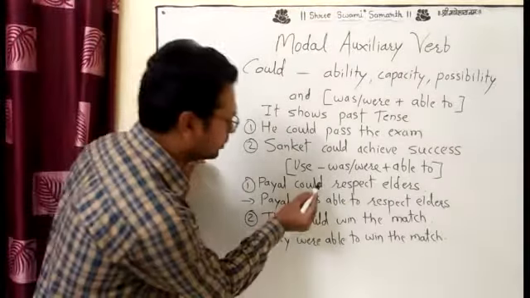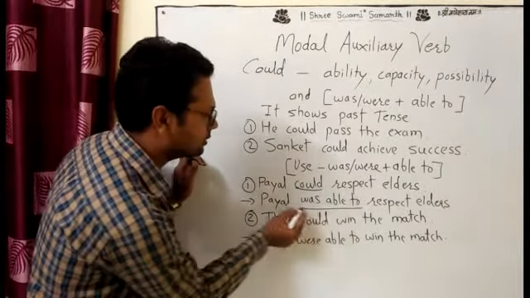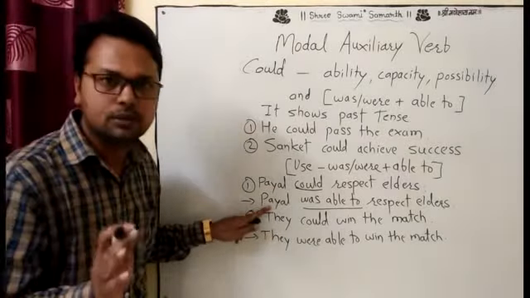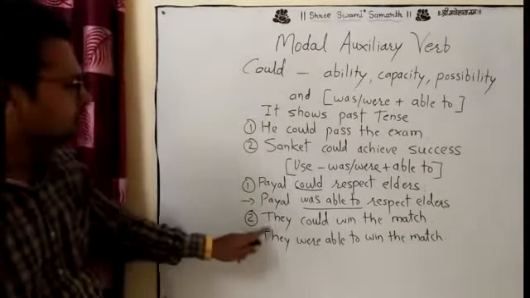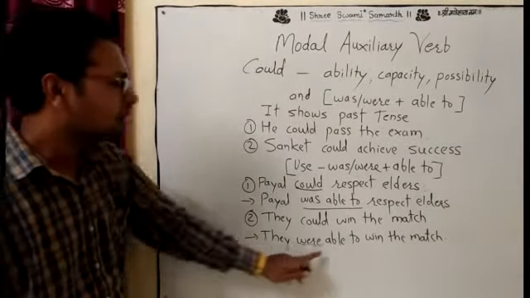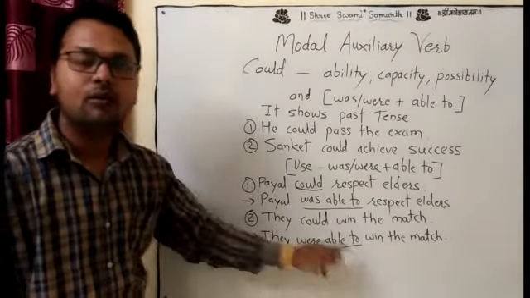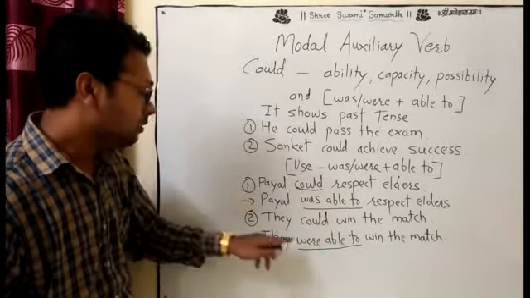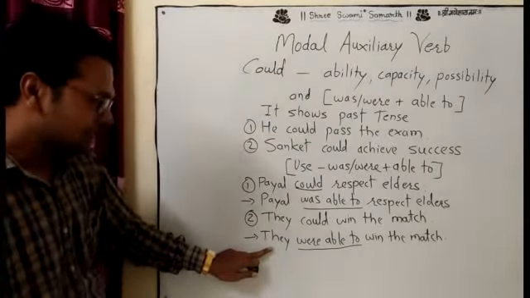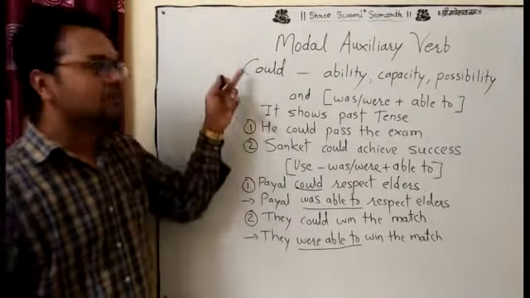At the place of could, we use was able to. Why do we use was? Because Payal is a singular subject. Then, they could win the match, and the answer is they were able to win the match. Now, why were able to? Why do we use were? Because the subject is plural. That's why we use were. Like this, we understand could.